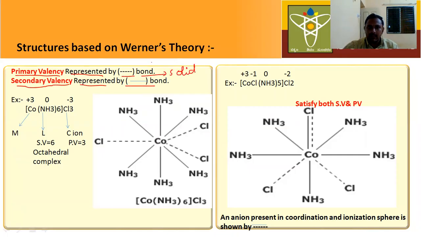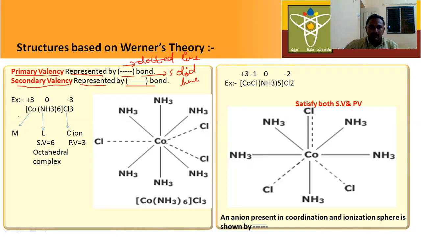This is solid, and this is dotted. The primary valency is represented by dotted lines, the secondary valency by solid lines.